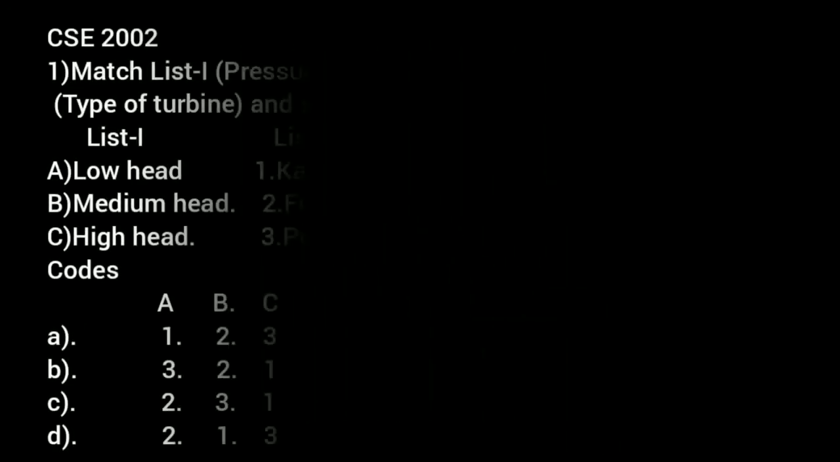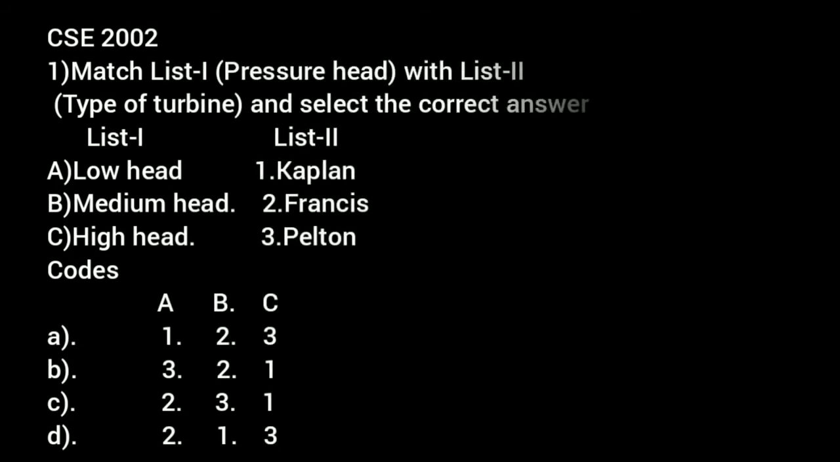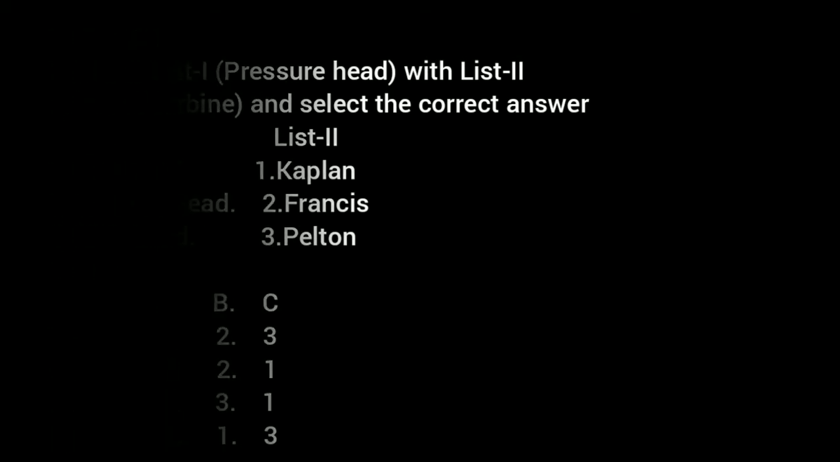This question came in the Civil Service Examination 2002. Match List 1, pressure head, with List 2, type of turbine, and select the correct answer. List 1: A, low head; B, medium head; C, high head. List 2: Kaplan, Francis, Pelton. The codes are given below. You can choose the correct option, and the answers will be given at the end of this section. And let's move to the next question.